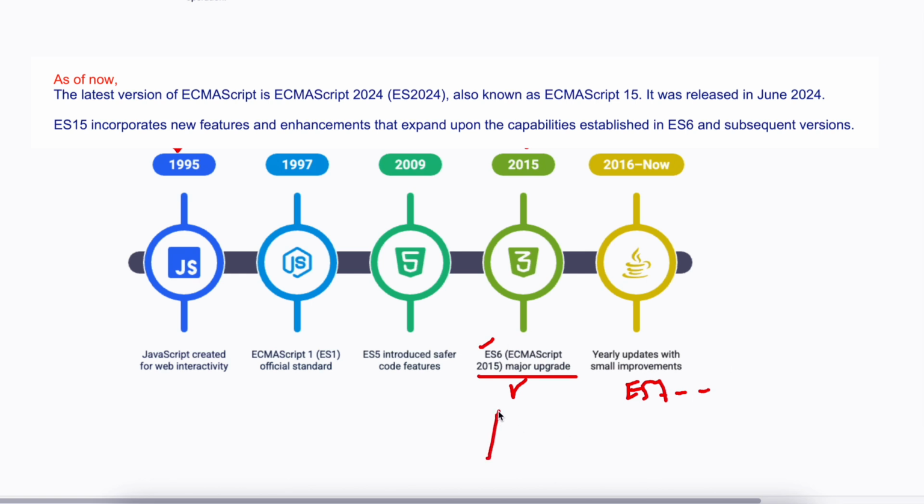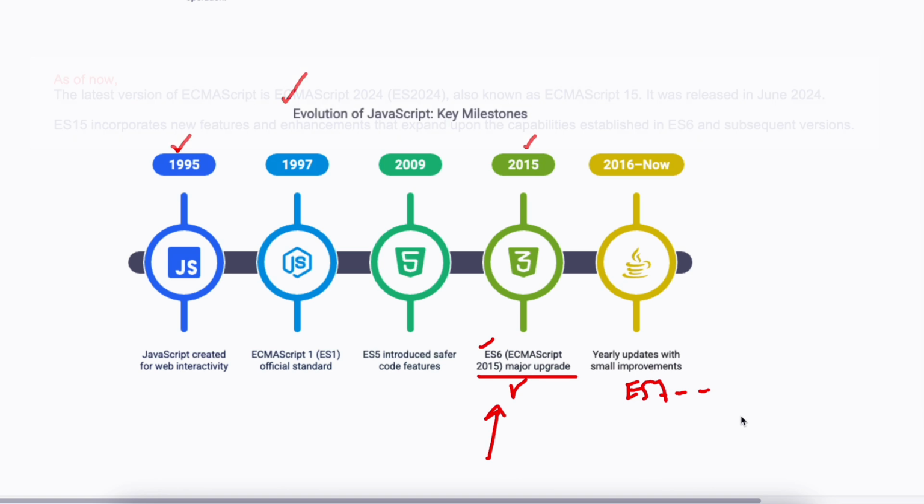So we will focus on learning the fundamentals, and after that you can learn some additional features easily, once you make the ES6 fundamentals very strong. Currently ES6 is considered a foundation for learning JavaScript. It means future upgrades of JavaScript will be based on ES6.